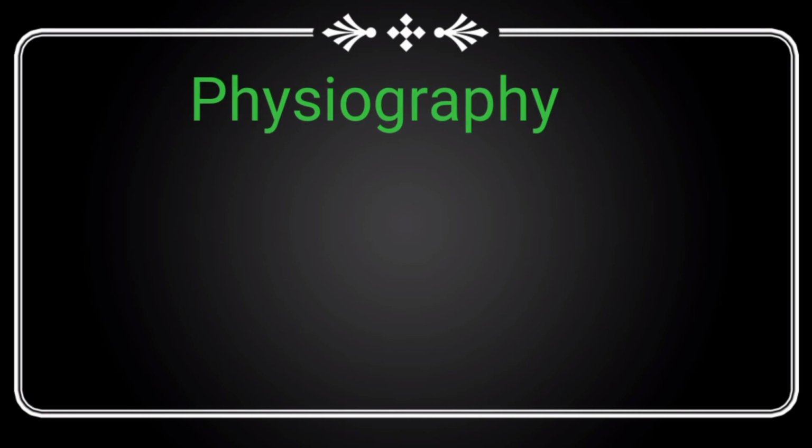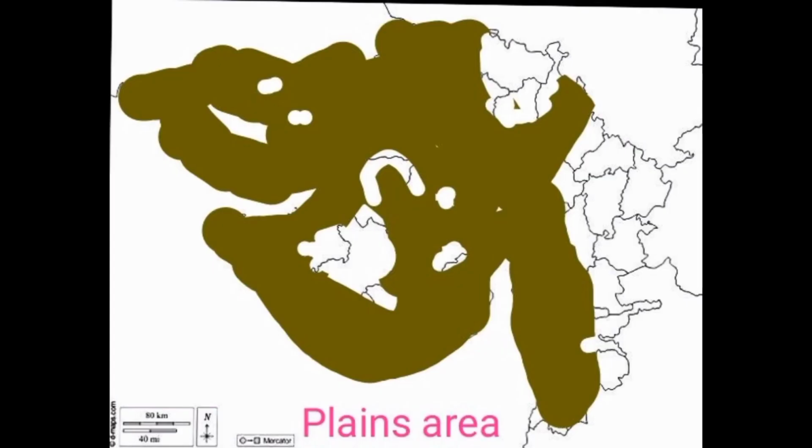Next, physiography of the Gujarat state. What is physiography? Physiography refers to the various landforms. First we see the plain area of the Gujarat state. A major part of Gujarat consists of plain area, and it is all made up of alluvial soil. This soil is very fertile.